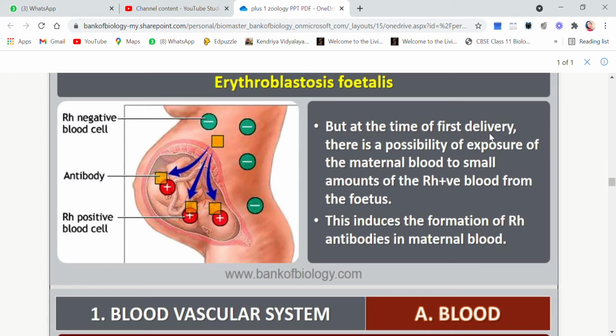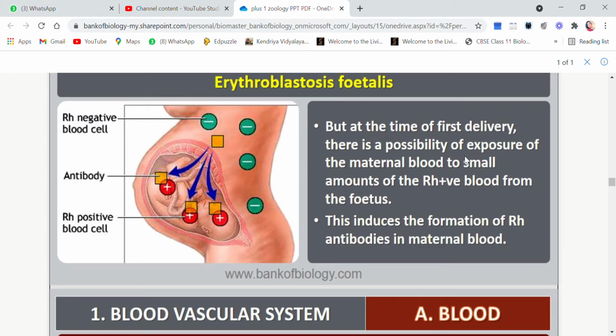But when the time of delivery arrives, as the baby is delivered out, there is a possibility that a little bit of maternal and fetal blood may come in contact with each other.